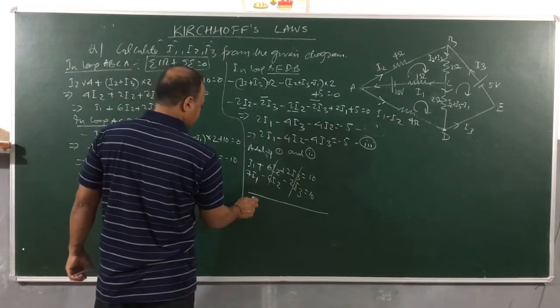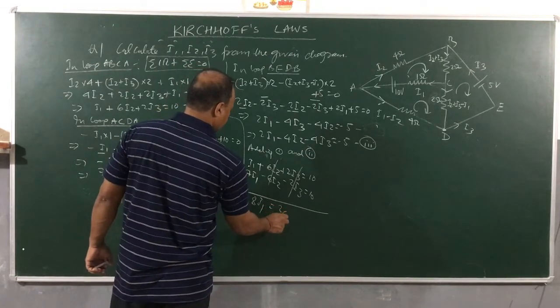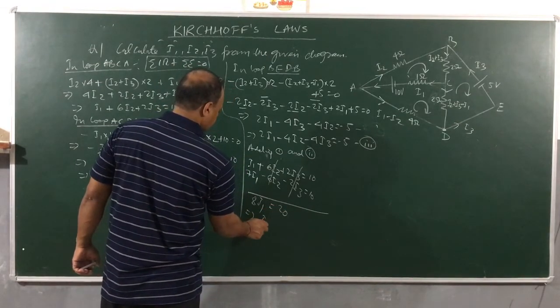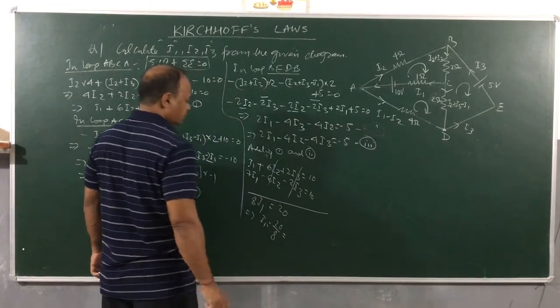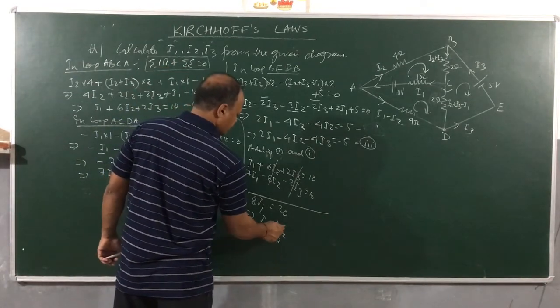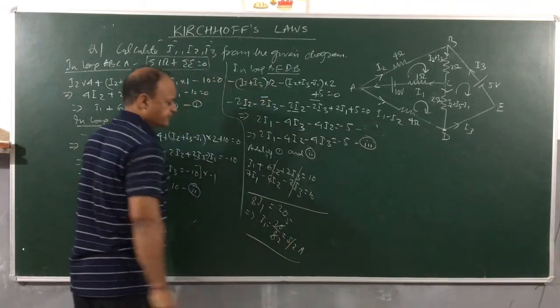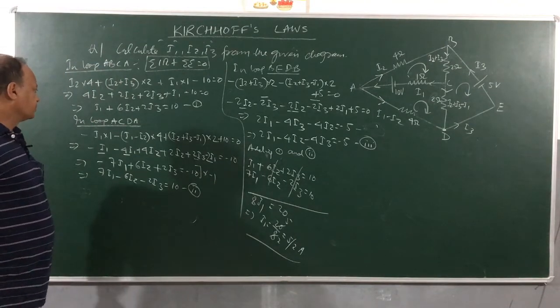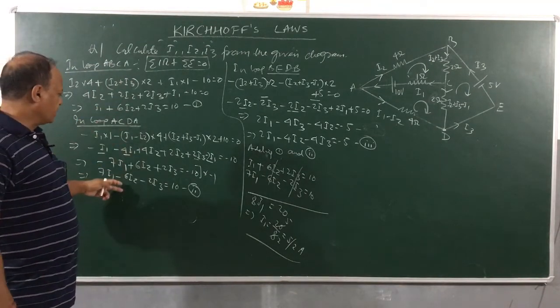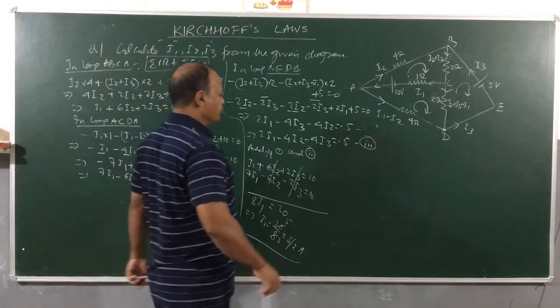So we have 8I1 is equal to 20. So I1 is equal to 20 by 8. So 4 2s are 8, 4 5s are 20, so 5 by 2 ampere. So I calculated how much is I1. Simply by adding, you can see that I2 and I3 terms are cancelling out. Okay. Now next what you will do is,